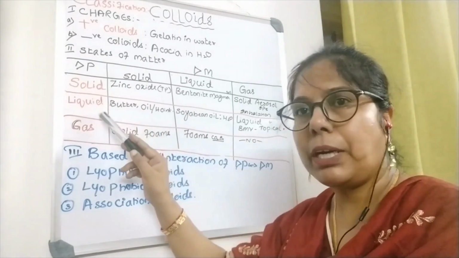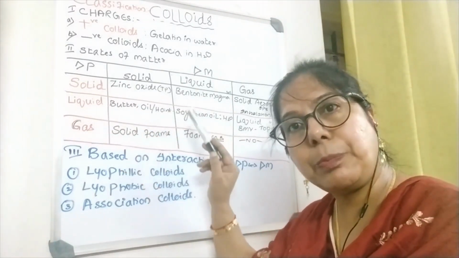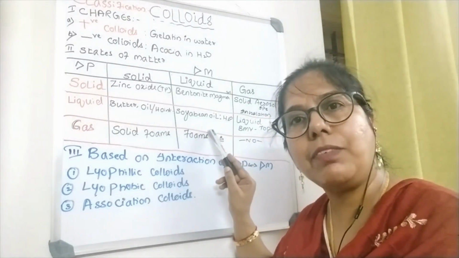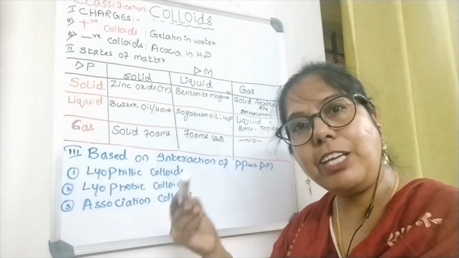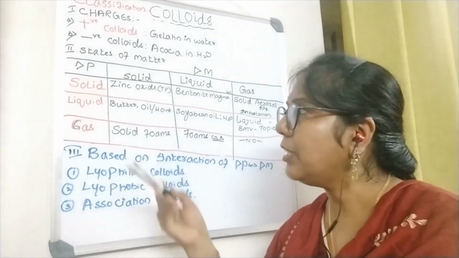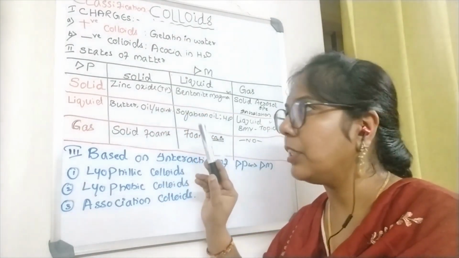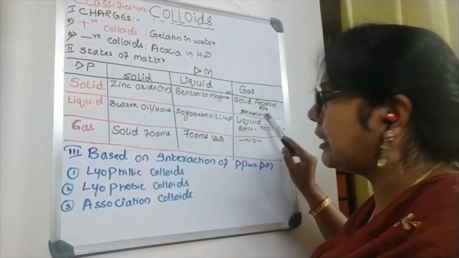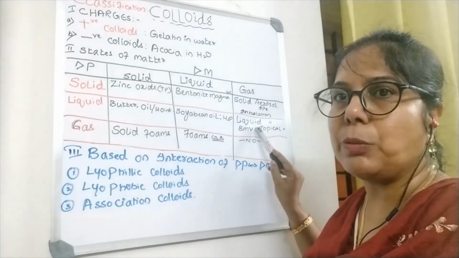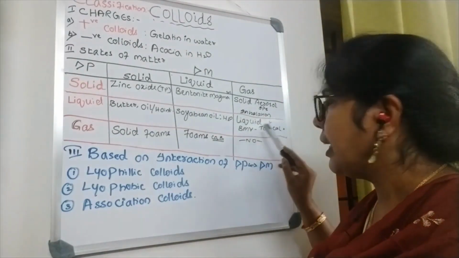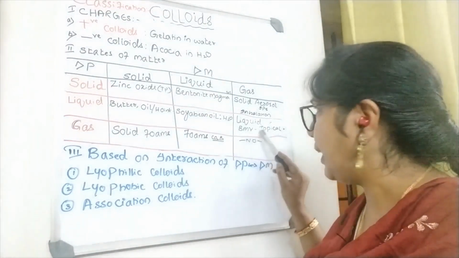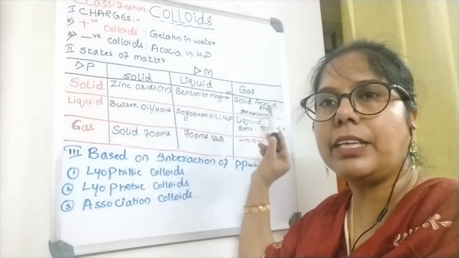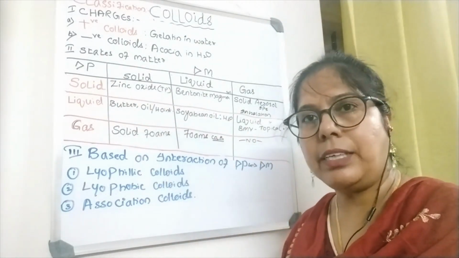If the dispersed particle is liquid and the dispersion medium is also liquid, then the example is soya bean oil in water emulsion, that is, an oil in water emulsion. If the liquid is the dispersed particle and the gas is the dispersion medium, the example is liquid aerosol, for example betamethasone valerate, a topically applied aerosol.